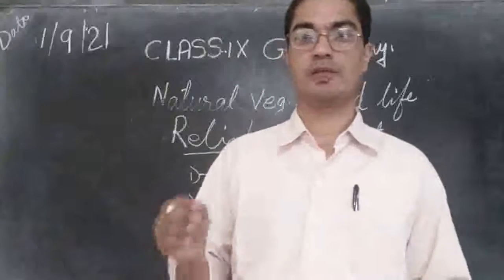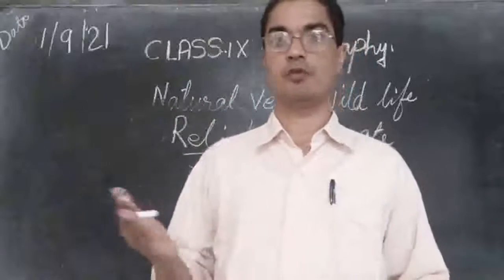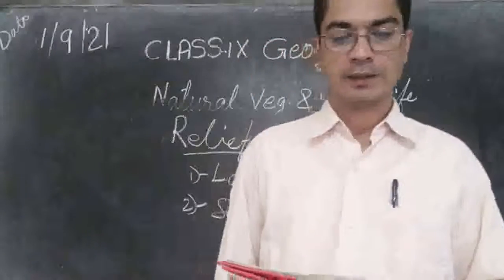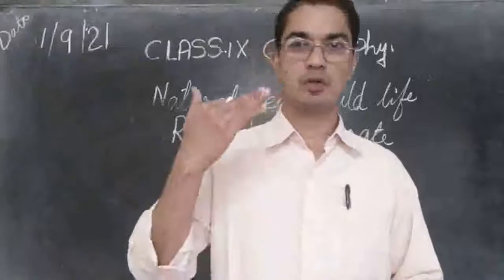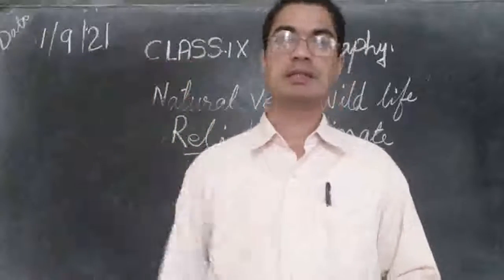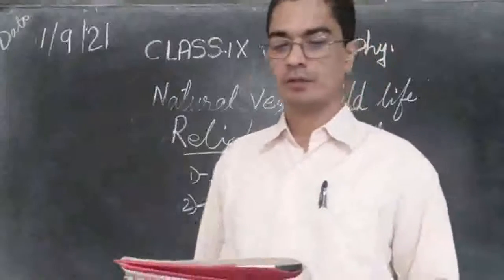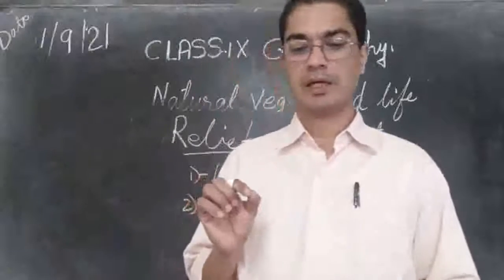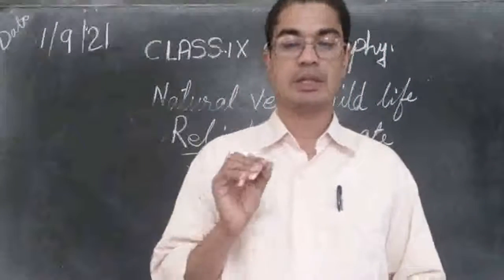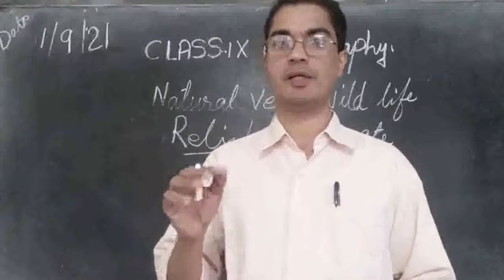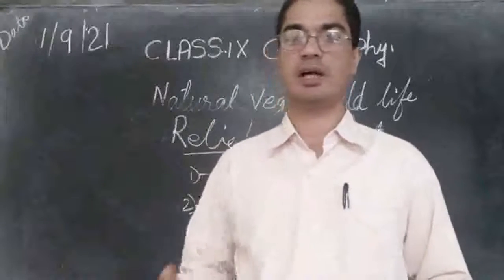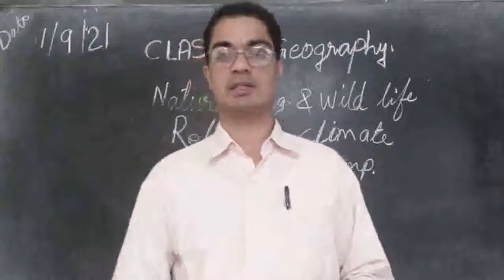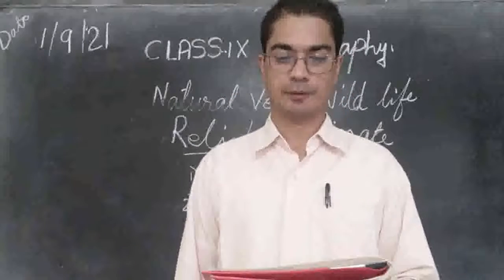And what is the result? If the temperature is always high, there will be no frost, there will be no snowfall, and so snow will be melting away. Then in the subtropical region, as we go from the tropical region, next we find subtropical regions, and the annual average temperature will be between 17 degrees and 24 degrees. That means it will be below 24 degrees and above 17 degrees. So between 17 to 24 degrees Celsius, that will be the temperature.